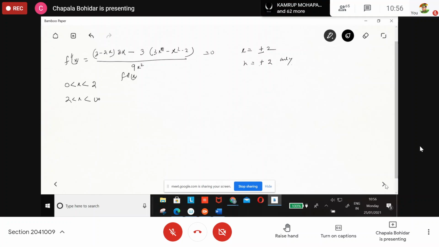It is positive, I think. So it is upward. When I am considering 2, it is 4, it is negative. Here it is a negative value. So downward. So the point of inflection is our 2. Clear? Okay.